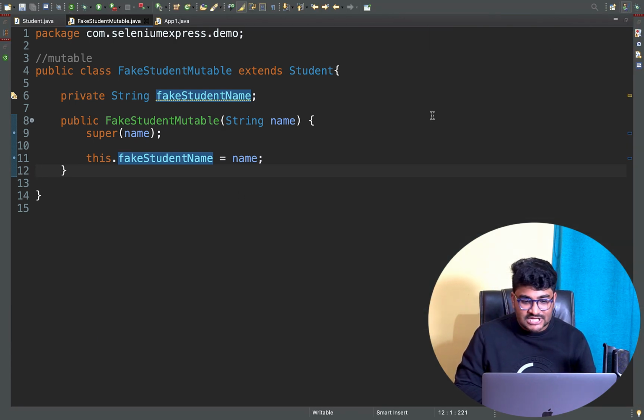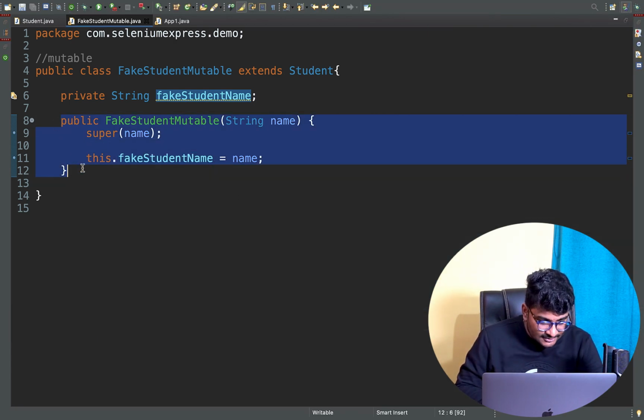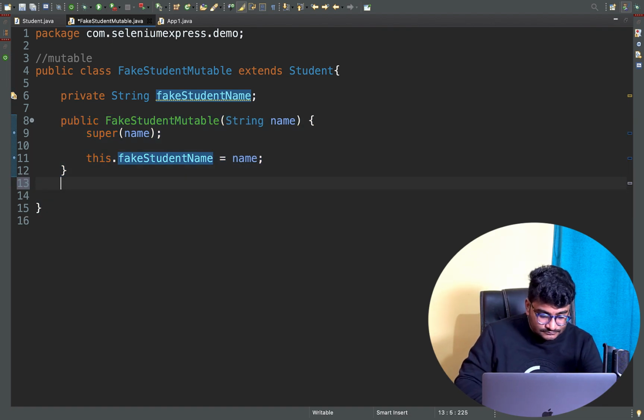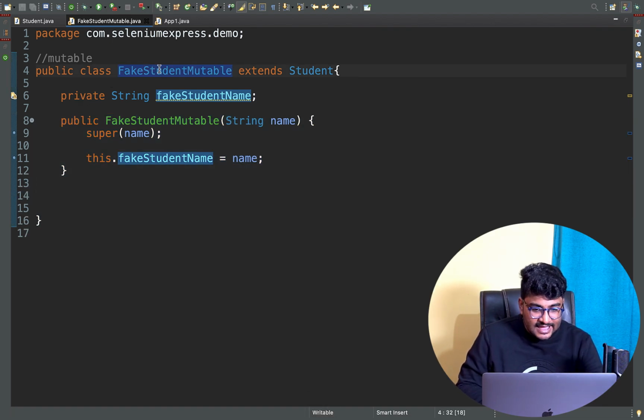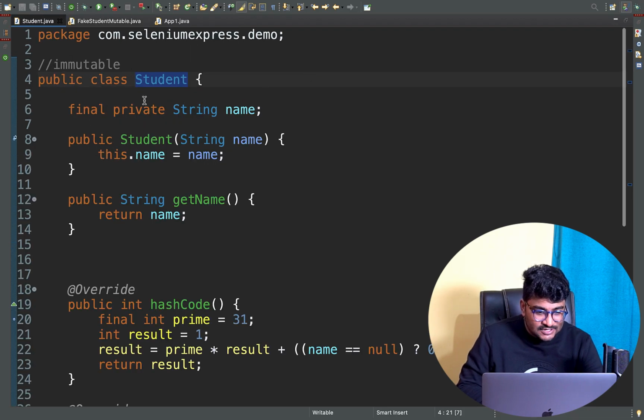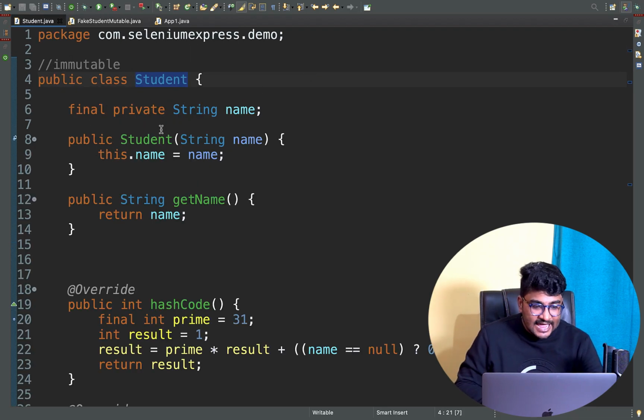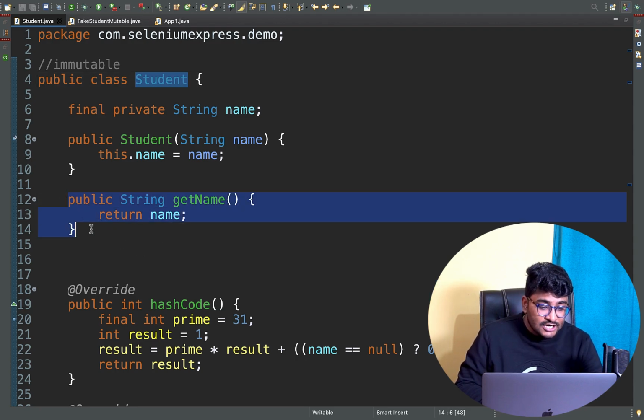Let me go back to the Java perspective. Now we got one constructor here. Now in this class, as this particular student class is not marked as final, that means I can override the getters and the setters, right? Now it doesn't have any setter because it is the immutable class, but it has a getter method, right?